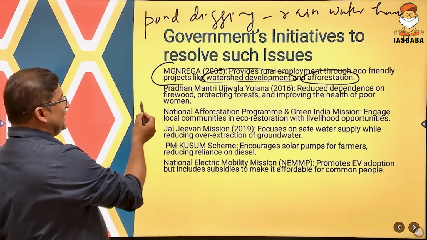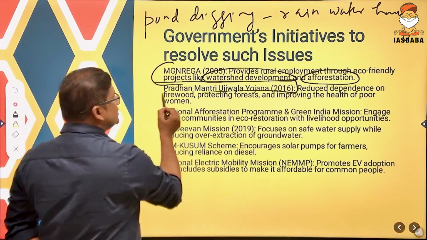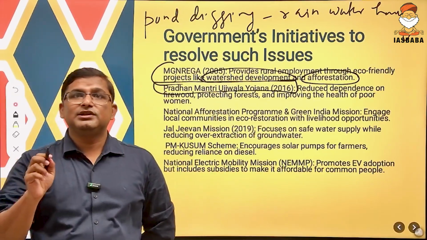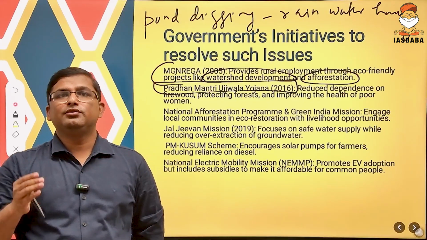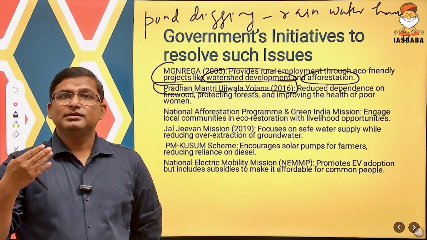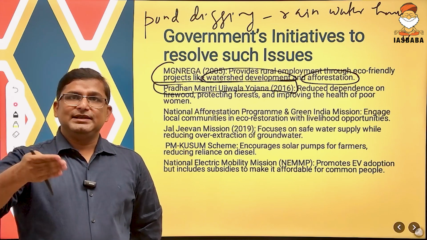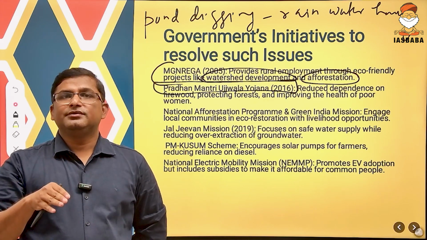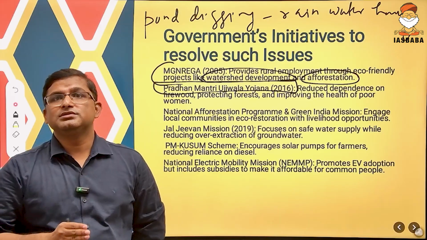Clear? Again, the government has introduced the Pradhan Mantri Ujjwala Yojana. See, I was telling you that poor people are not able to afford LPG gas. So the government is providing LPG gas at a subsidized rate to the poor people, with free connections to BPL families.